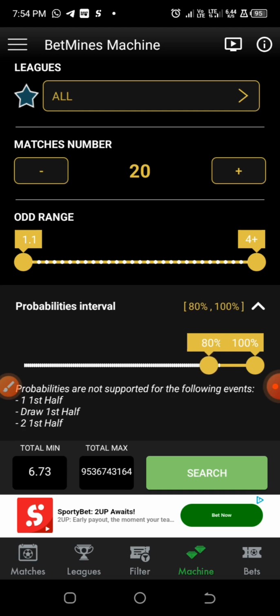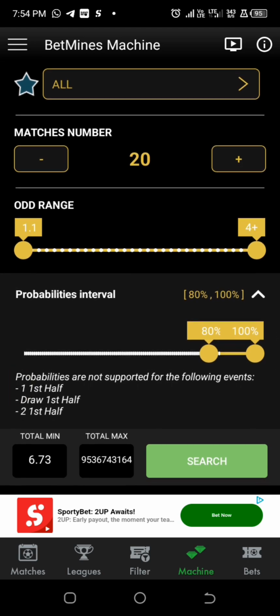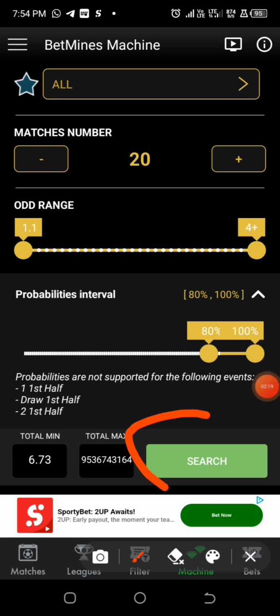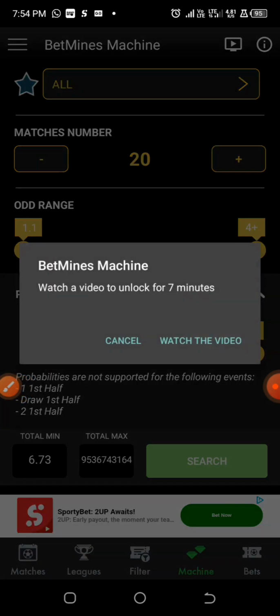Alright, so now we have 80% to 100% possible outcome of games that we are expecting. We are going to select the search button so that it will generate games that fall under these categories that we selected. I'm going to watch out, and this feature of this app will be open for just 7 minutes.